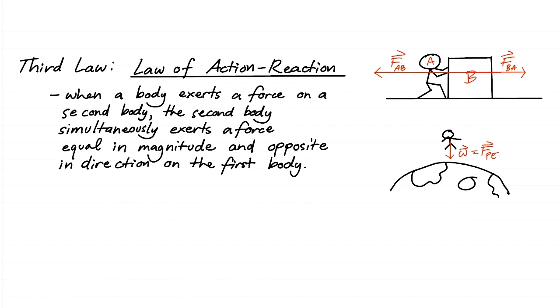So if the Earth pulled the person, the person will also pull the Earth. So the Earth is also simultaneously experiencing a force pulling it towards the person. So we can label this FEP. Okay? Force exerted on the earth by the person.